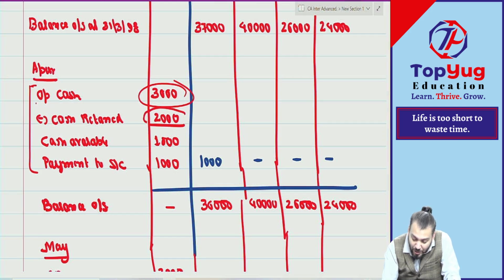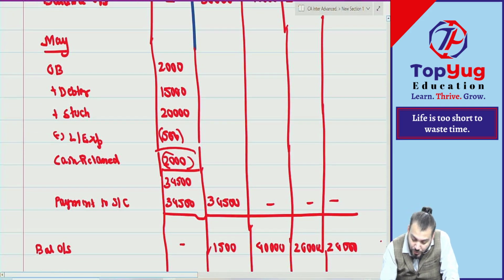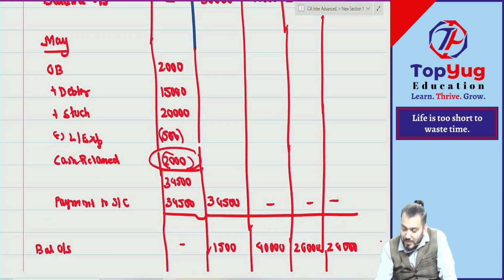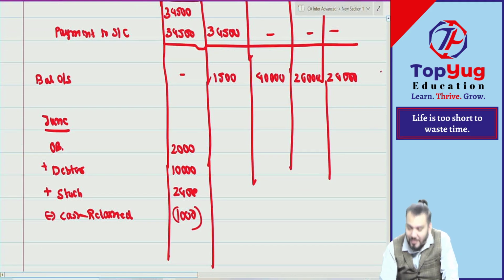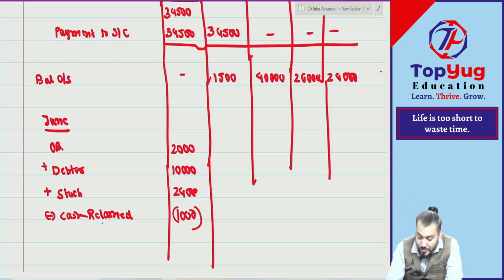This retention you are doing for May month, and this retention for June month. So April, May, June completed. Now in the month of June you are doing retention for which month? July, which is the fourth month. April, May, June, then July. Understood? So this retention you are doing for July month.